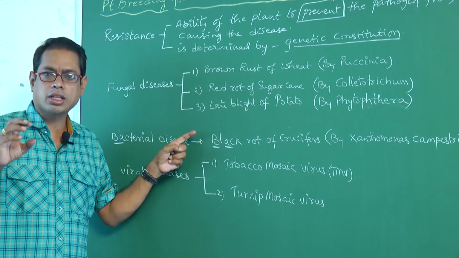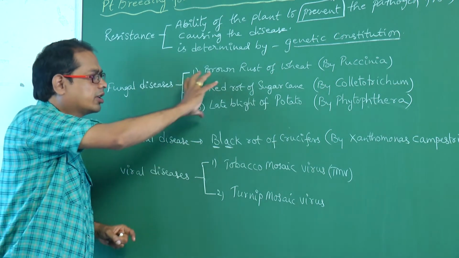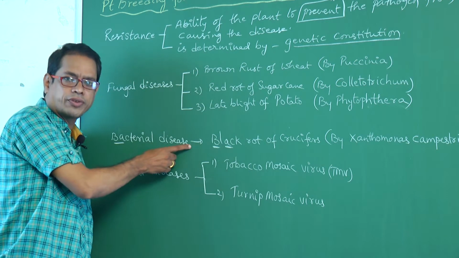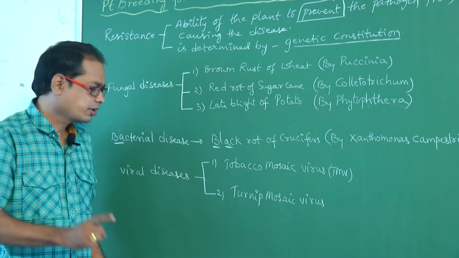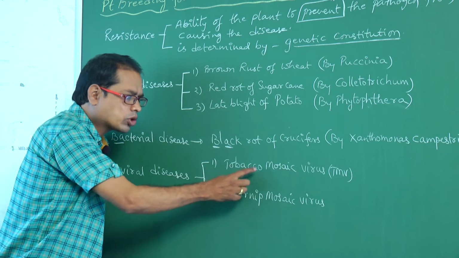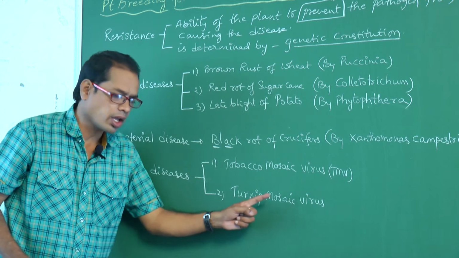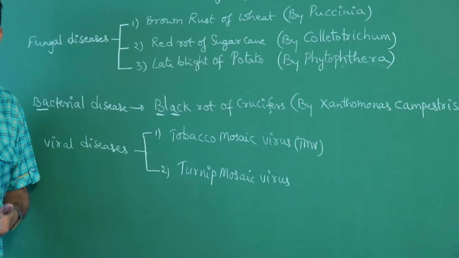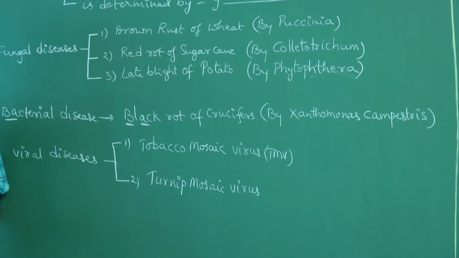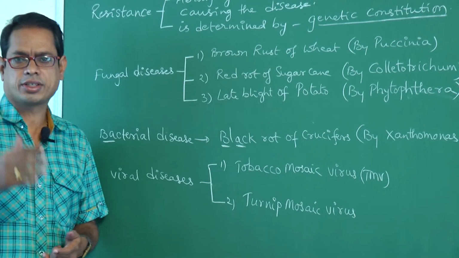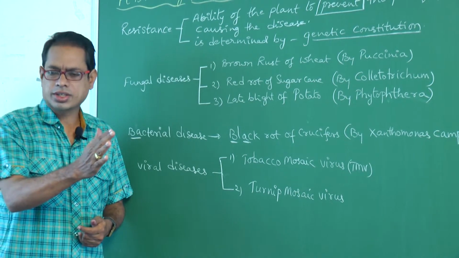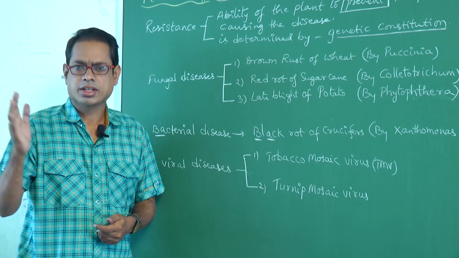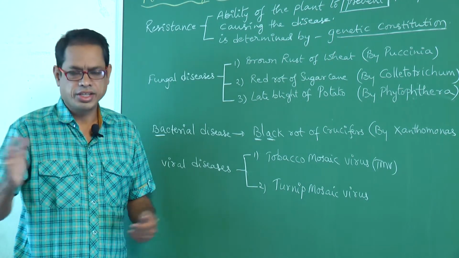Bacterial disease, black rot of crucifers. Viral diseases, 2 are there: tobacco mosaic virus and turnip mosaic virus. So these are the different types of diseases caused by fungi, bacteria and viruses.